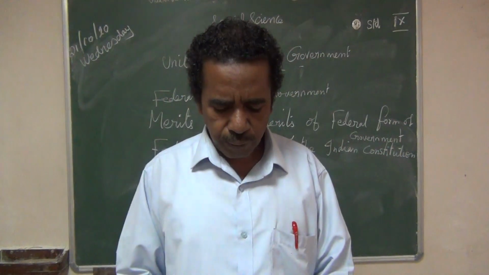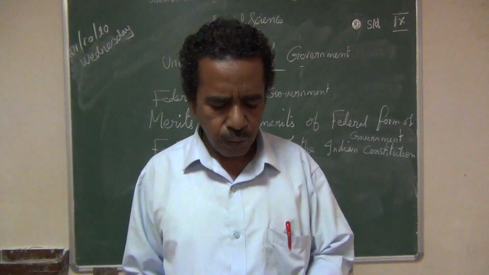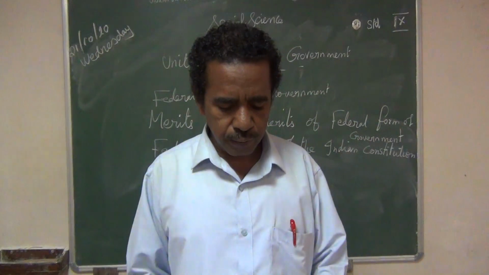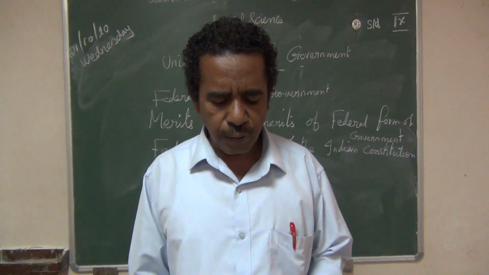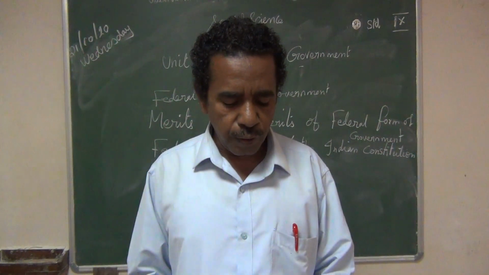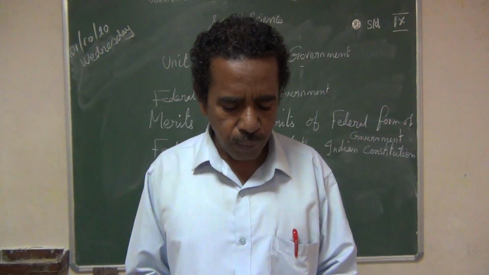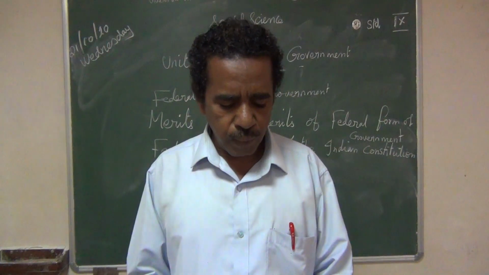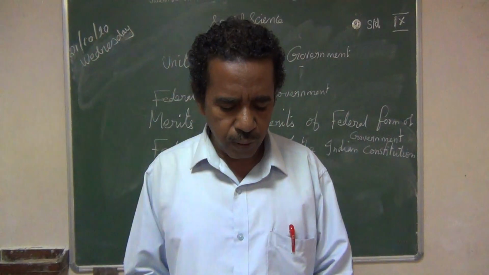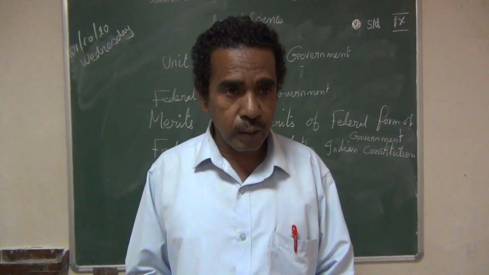Then distinguish between unitary and federal forms of government, that is page number 268. The difference between the unitary form and the federal form of government is given in the column. Unitary form of government: one level of government, single citizenship, cannot operate independently, no division of power and centralization of power. All these come under the unitary form of government.